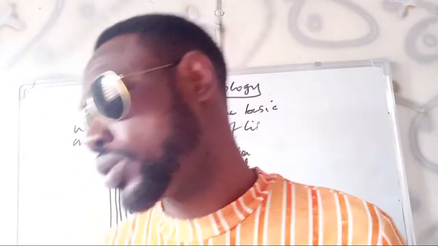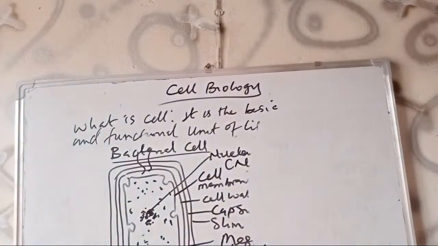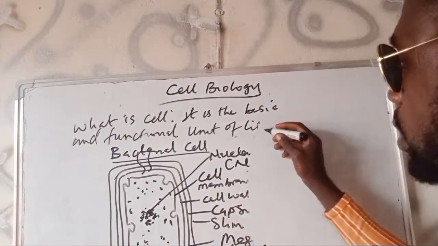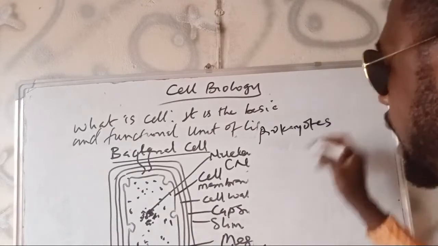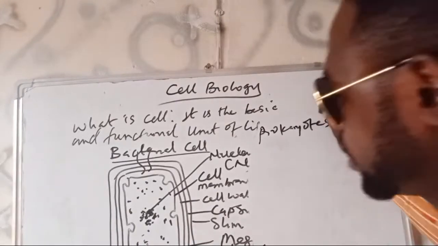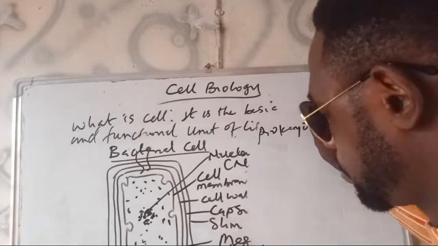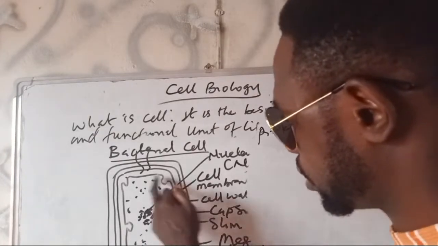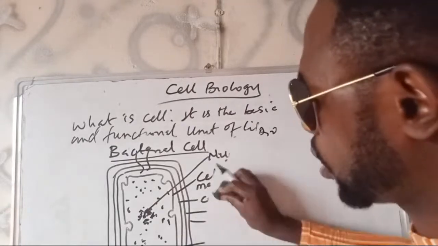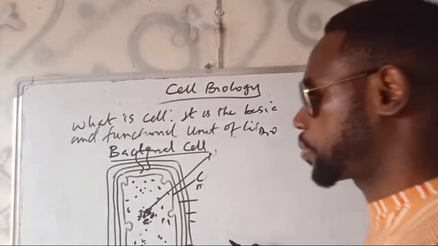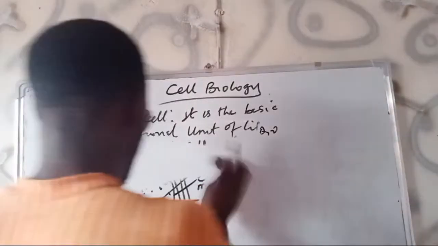Now, I want to give us the comprehensive differences between prokaryotes and the eukaryotes. I'm going to clean this typical cell. Remember this mesosome. This invagination is called the mesosome, which is absent in eukaryotes. The so-called capsule and slime layer are not present in eukaryotes.